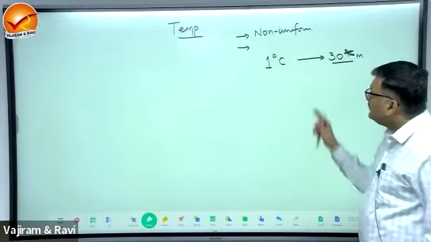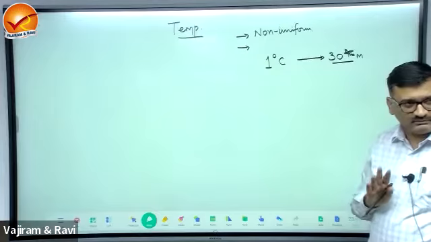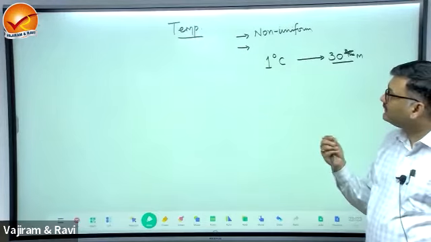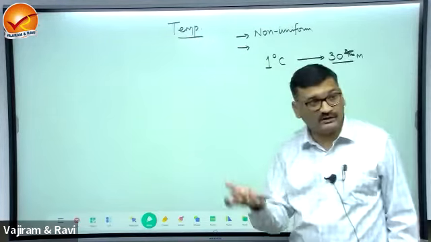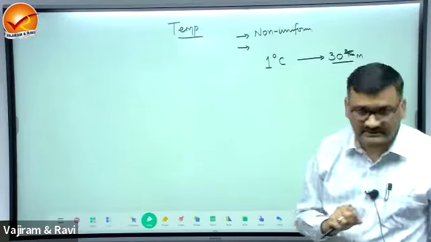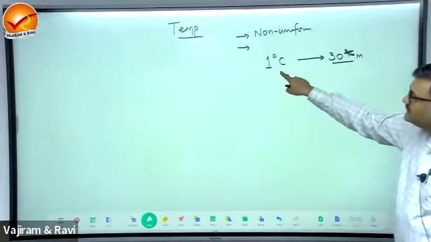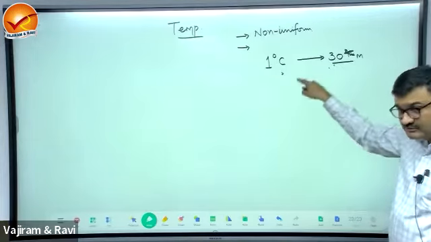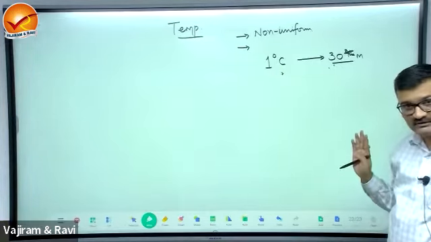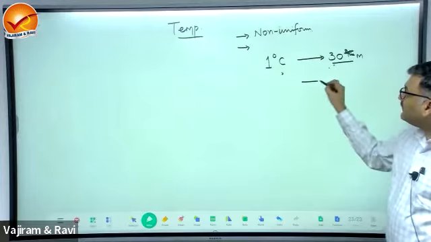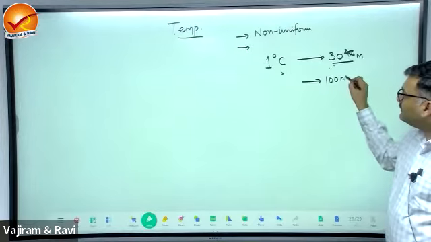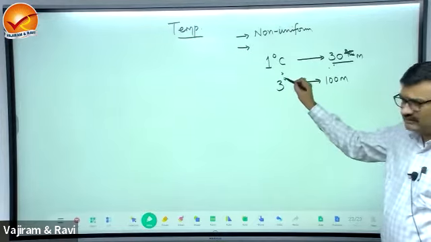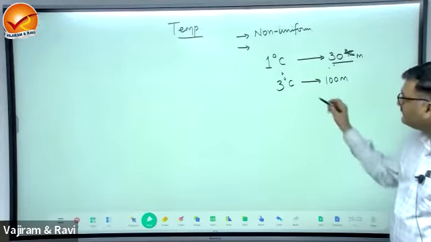Okay? If this is followed, assume, why is the temperature behavior not uniform? You have to understand this. If I say that this rate of increase in temperature is followed up to the center of the earth, how does it appear? Every 100 meters, there should be roughly 3 degrees.